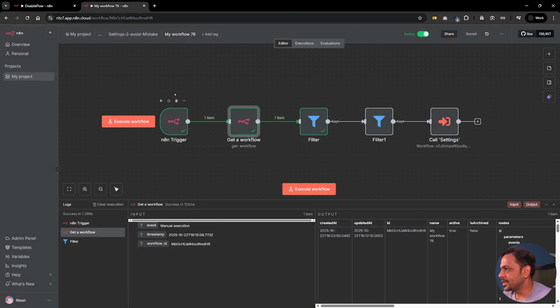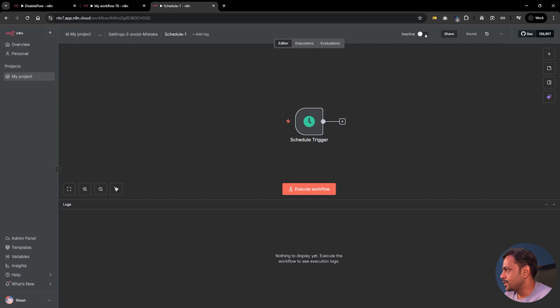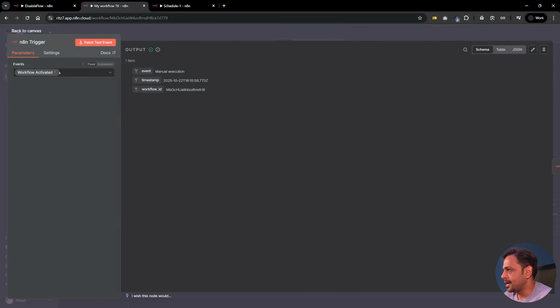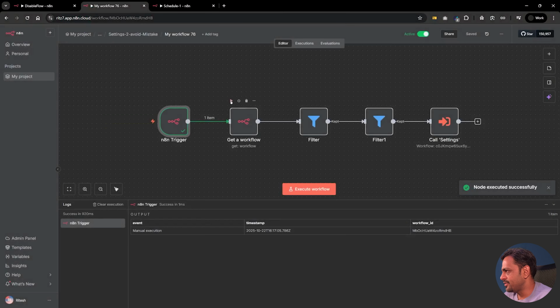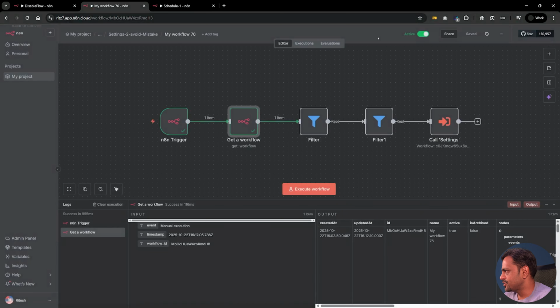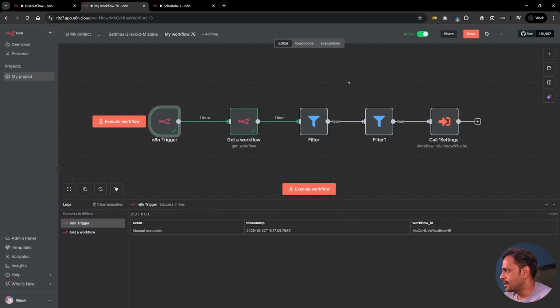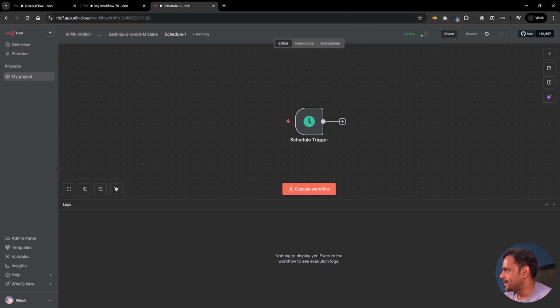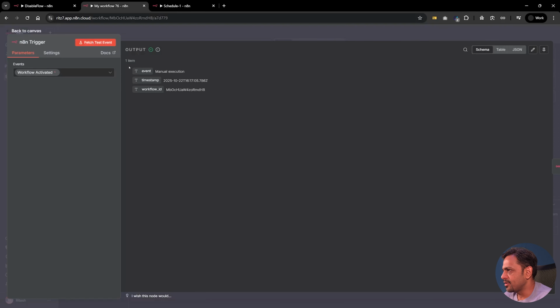So what I'm going to do is I'm going to the folder. Let's go to the schedule 1, which was deactivated back then. I'm going to enable this, right? And let's go here and fetch this one. Did it fetch the same thing again? Yes, it has fetched the same thing again. Let's deactivate this, and deactivate this again, activate this again, and now fetch this.